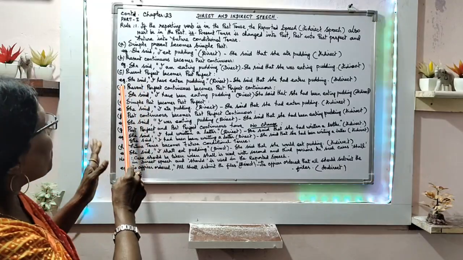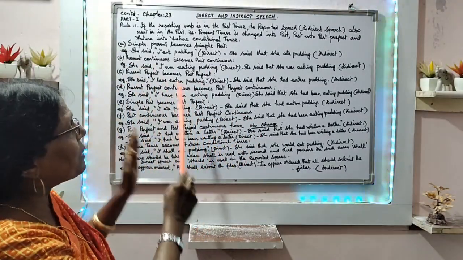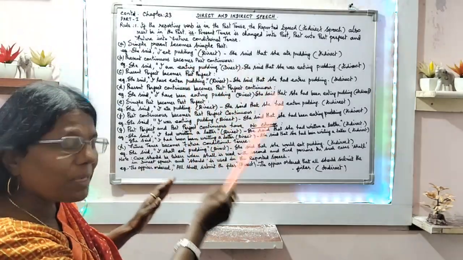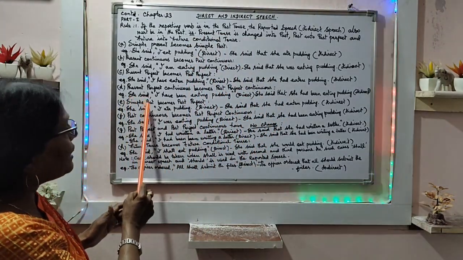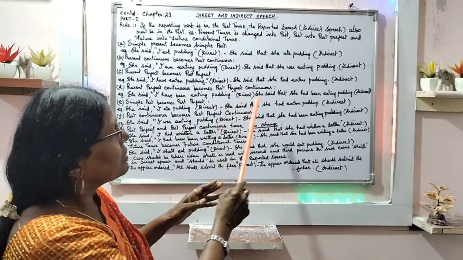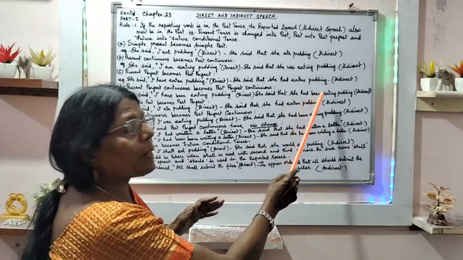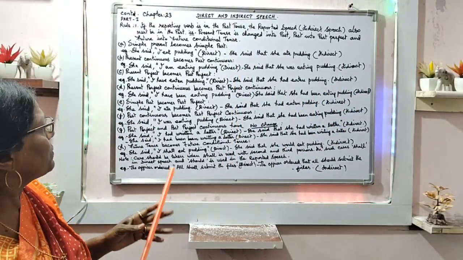Next is present perfect continuous tense. Present perfect continuous tense becomes past perfect continuous tense. That is, she said, I have been eating pudding. That is the direct speech. She said that she had been eating pudding. That is the indirect speech.